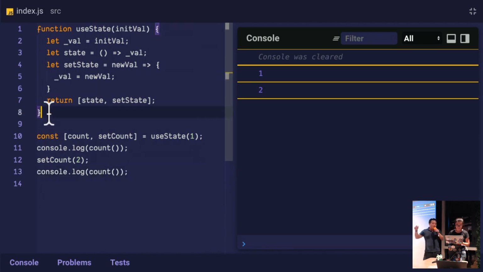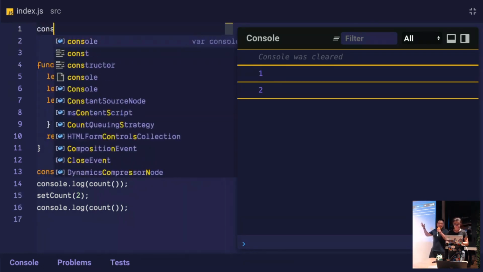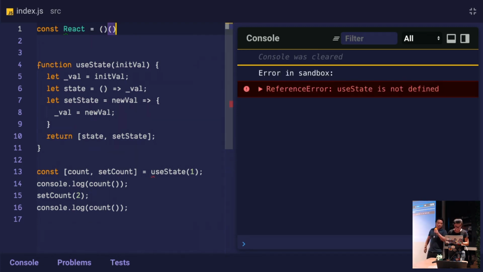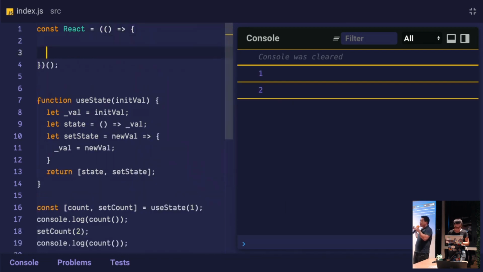So the first thing is we're going to namespace useState inside a React object, right? Do you know how to do that? So we'll say const React equals an immediately invoked function, right? So we'll put a function in there. So this is the module pattern. If you look at bundler output, you'll see this.